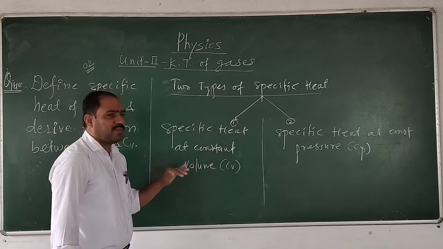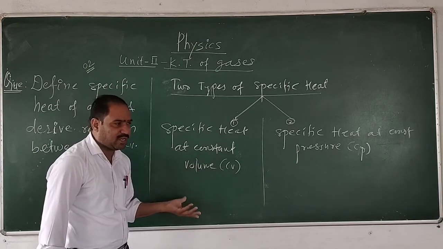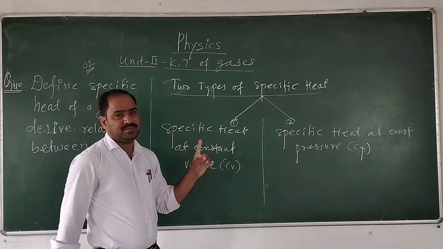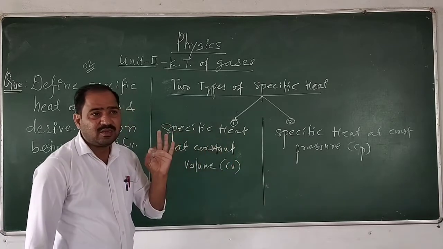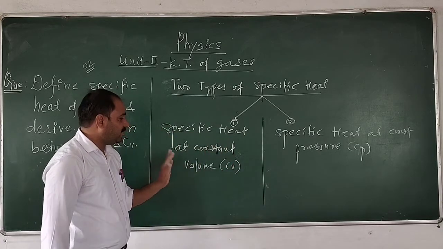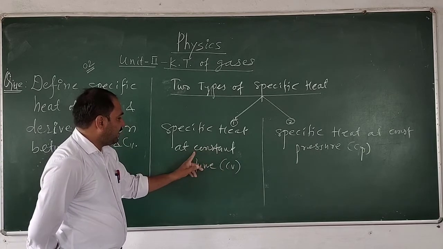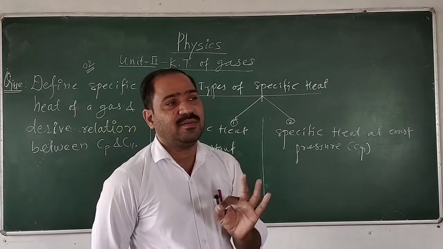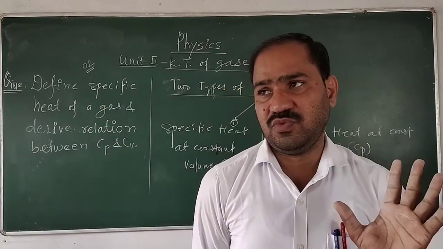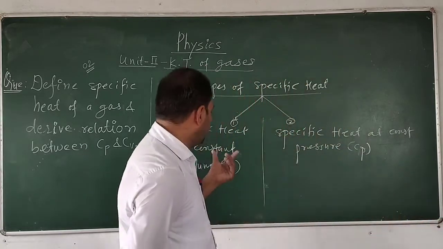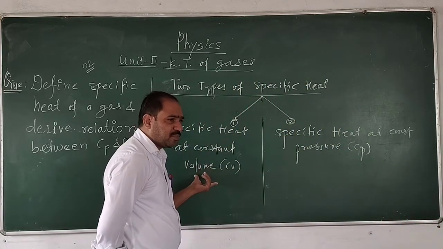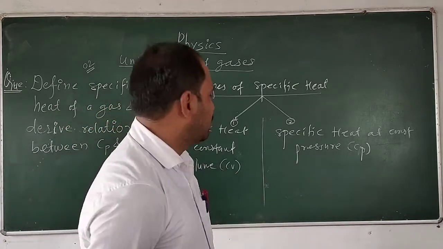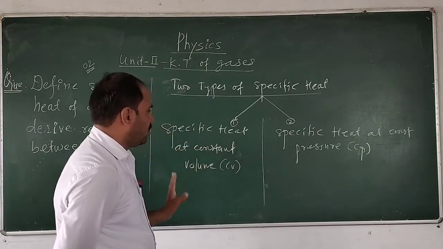Whatever the amount of heat given to the substance to increase its temperature by 1 degree, having a mass of 1 unit, the specific heat is defined at the constant volume. Constant must be taken as a physical quantity, volume as a constant. So when the volume is constant, the heat required to increase the temperature of a unit mass of a substance by 1 degree Celsius is called the specific heat at a constant volume.